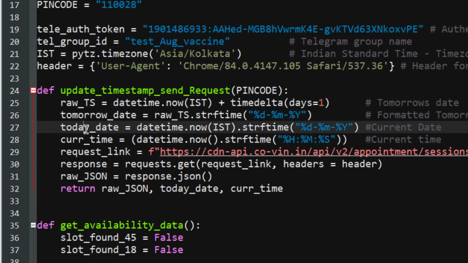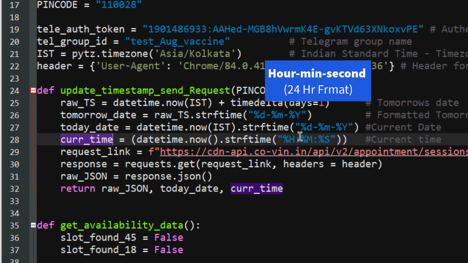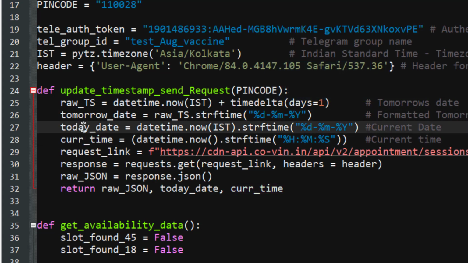In the same way, we want today's date, which we can extract using datetime.now.strftime. So we are formatting the time in the specified format, and the current time, again from datetime.now, we'll be extracting from this timestamp. We'll be extracting hour, minute, and second, representing it in this format using strftime. So this is how we are getting all these variables: tomorrow's date, today's date, and current time. These three pieces of information are available.